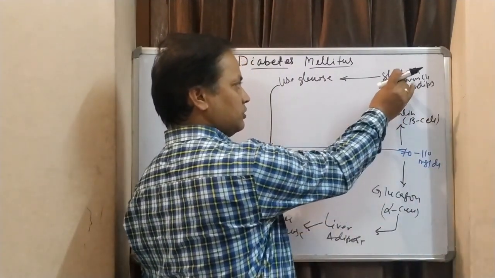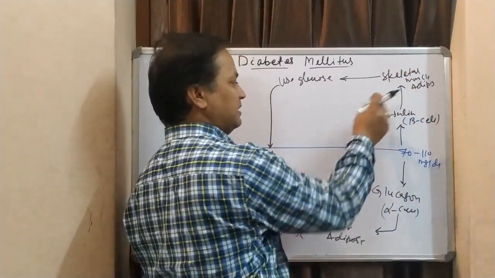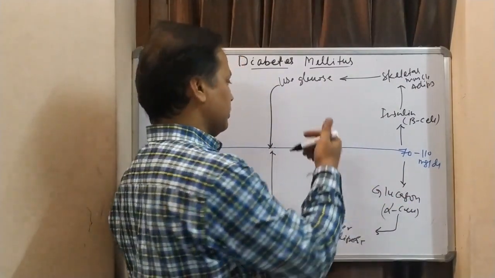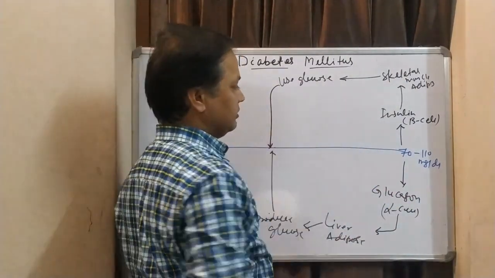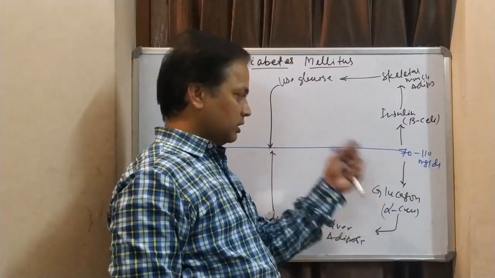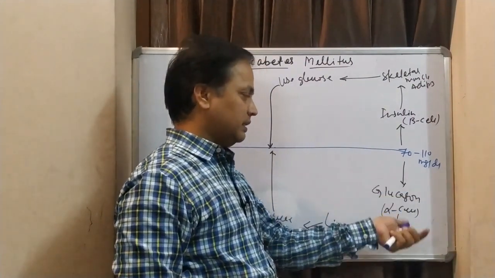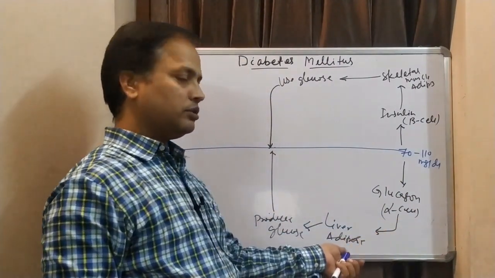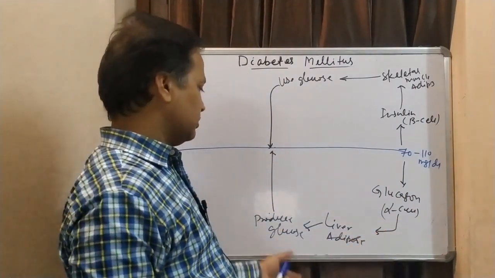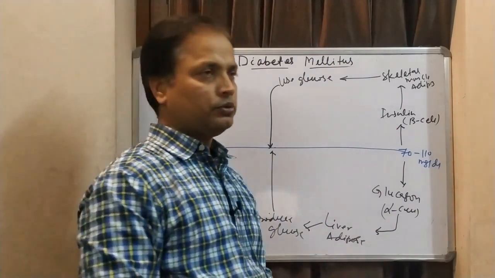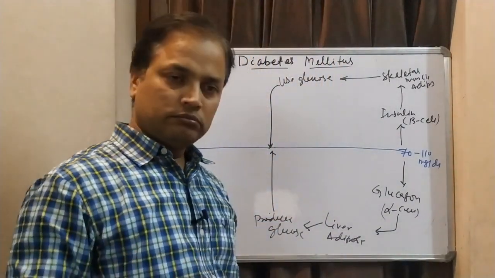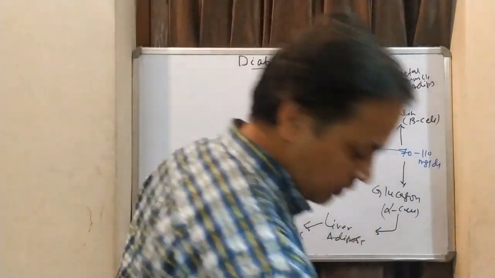That insulin works on some tissues, and those tissues increase glucose utilization, so body glucose will decrease. When glucose level decreases, glucagon is produced from alpha cells. It works on some tissues and starts producing glucose, so the glucose level of the body increases.